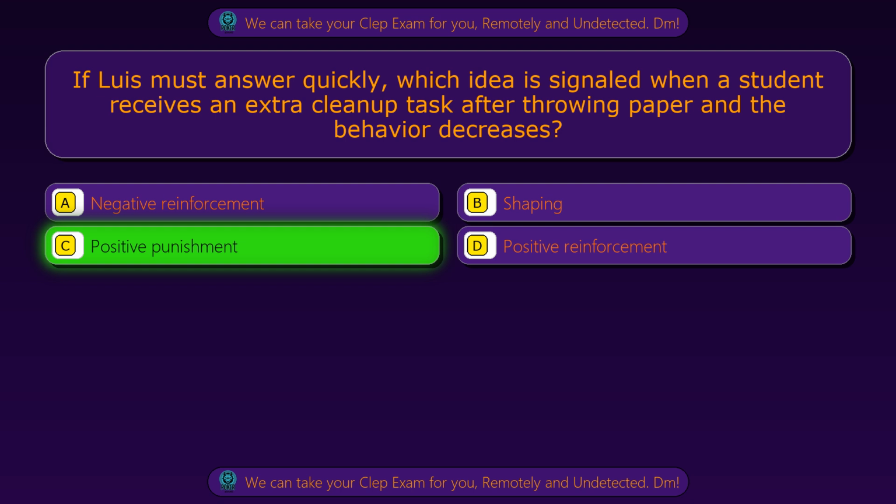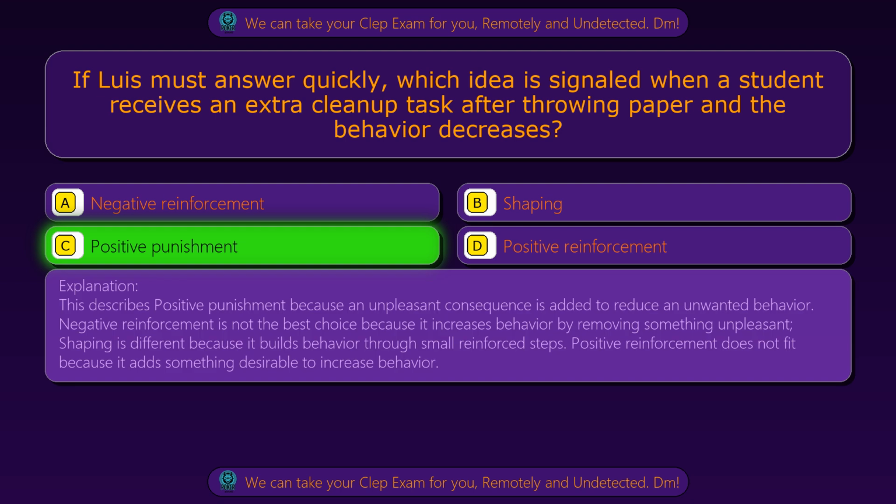Positive punishment. This describes positive punishment because an unpleasant consequence is added to reduce an unwanted behavior. Negative reinforcement is not the best choice because it increases behavior by removing something unpleasant. Shaping is different because it builds behavior through small reinforced steps. Positive reinforcement does not fit because it adds something desirable to increase behavior.